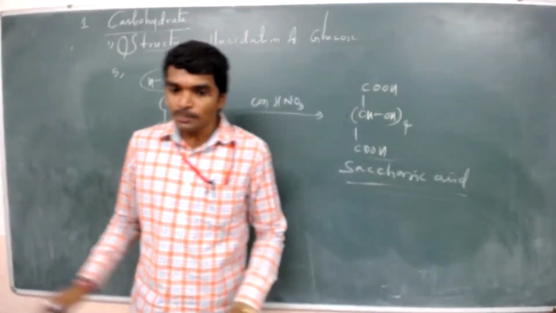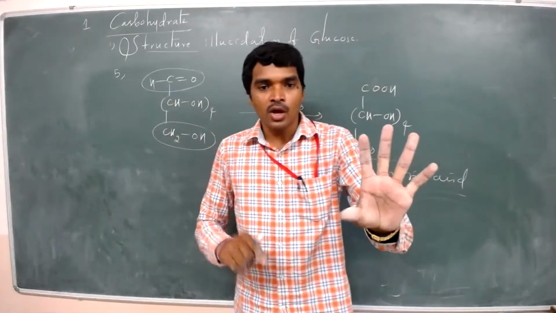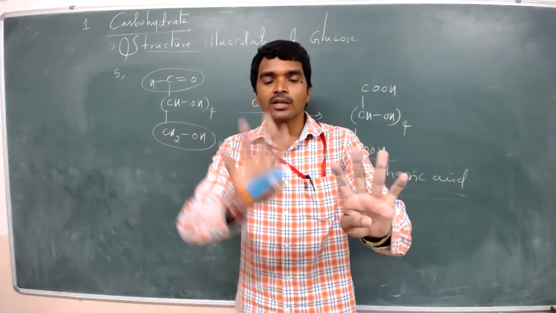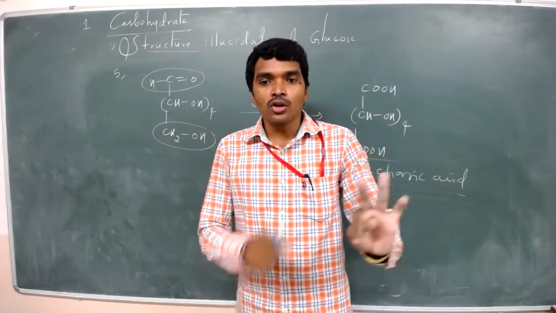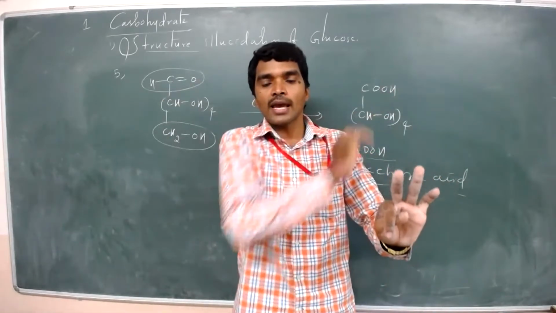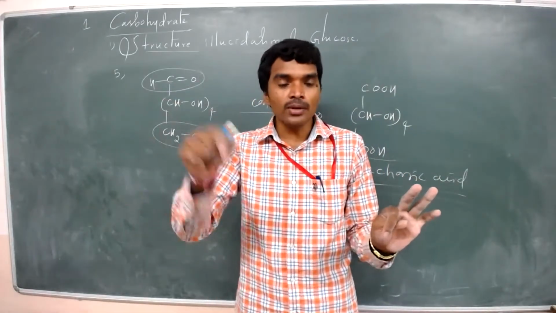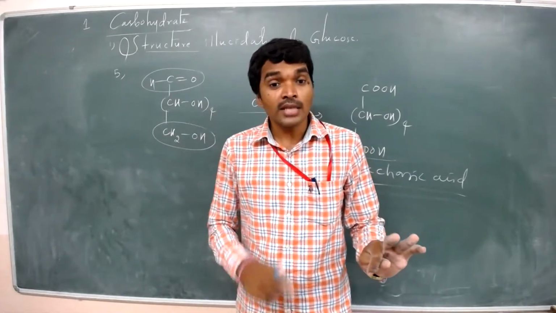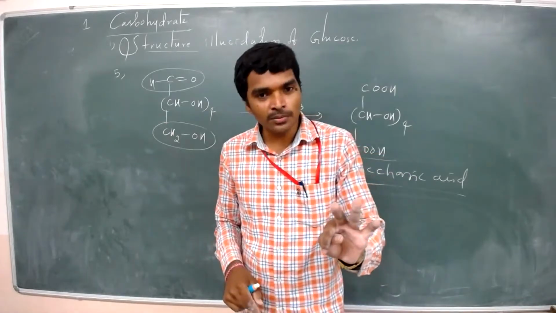This is important. So by these 5 reactions, what we confirmed: First reaction, glucose reacts with HI in the presence of red phosphorus to give hexane, so glucose has 6 carbons. Second reaction, glucose reacts with hydroxylamine to give glucose oxime, so glucose has 1 carbonyl functional group. To confirm the carbonyl functional group, another test: glucose reacts with HCN to give cyanohydrin. That also confirms that glucose has a carbonyl functional group.